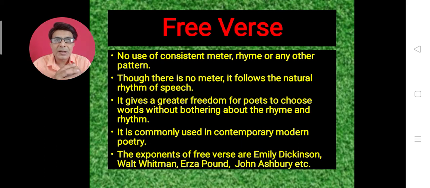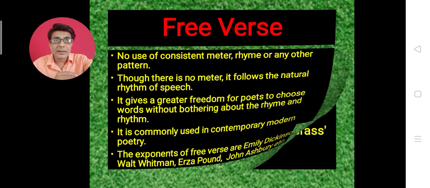It is commonly used in modern times. Free verse is mostly used by modern poets. The most important exponents of free verse are Emily Dickinson, Walt Whitman, Ezra Pound, John Ashbery, and so many others.